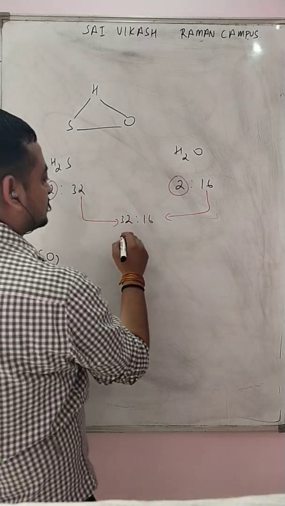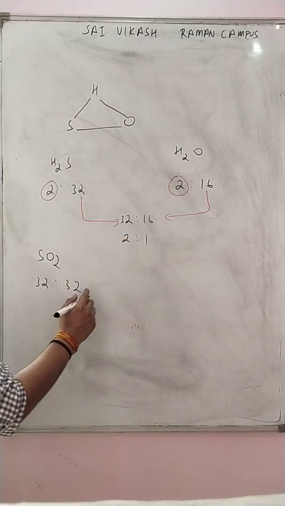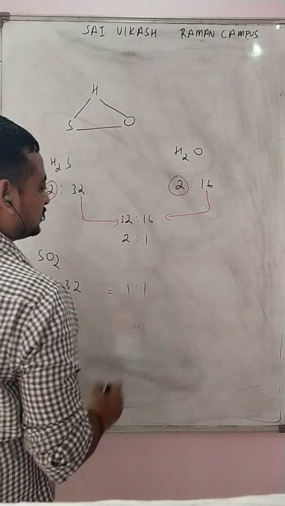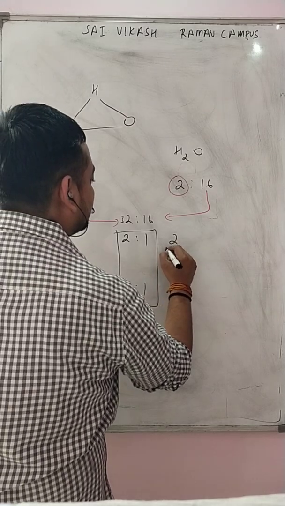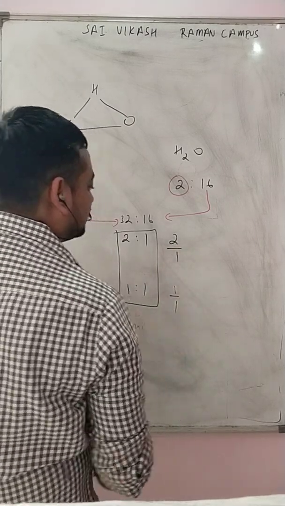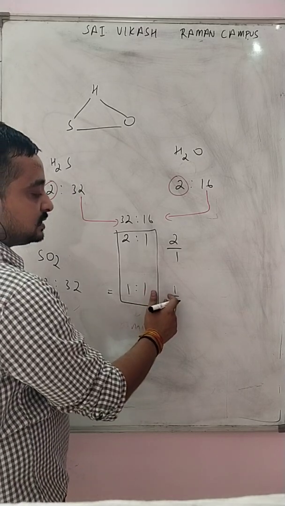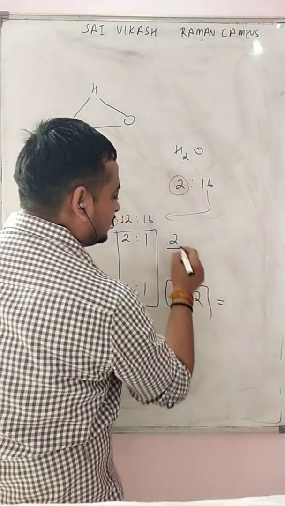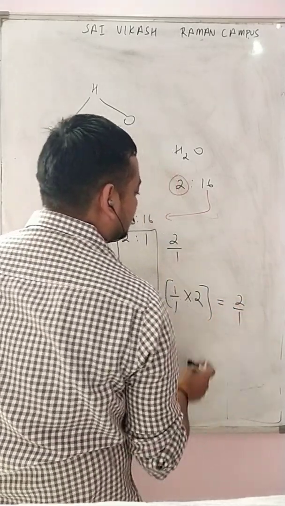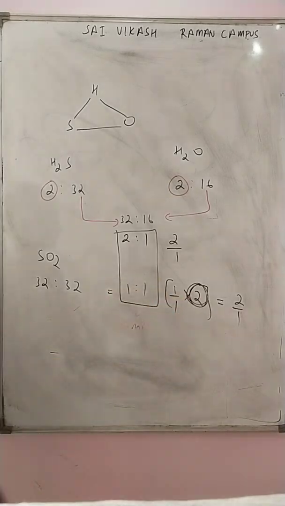Here 32:16 means 2:1. 32:32 gives 1:1. You can easily check: here 2/1, here 1/1. A simple whole number ratio. If this is multiplied by 2, then it will yield 2/1. This one is the second multiple.